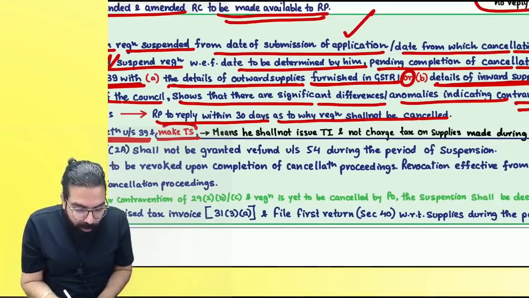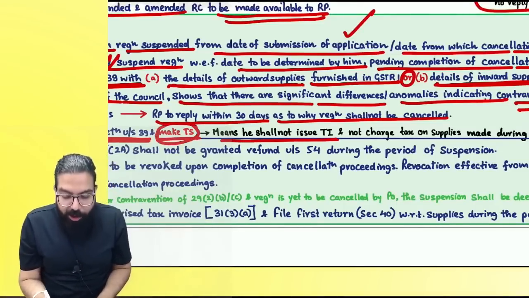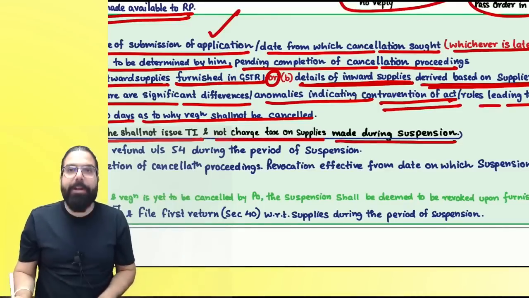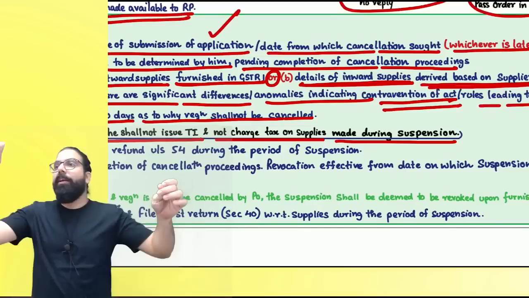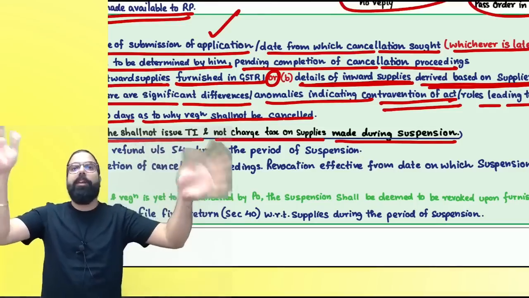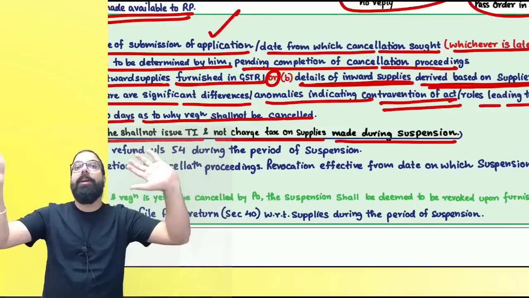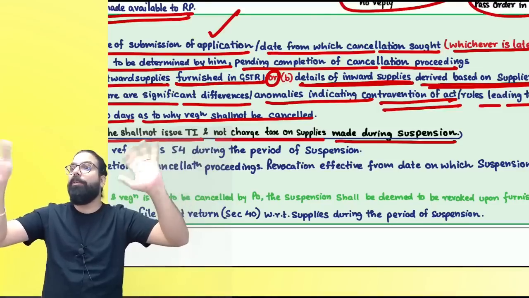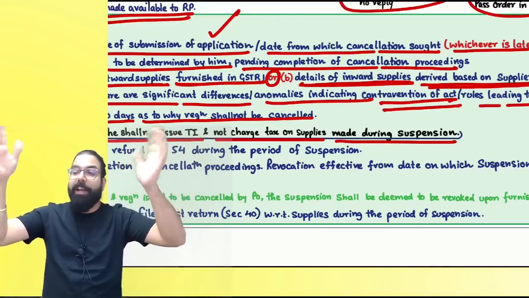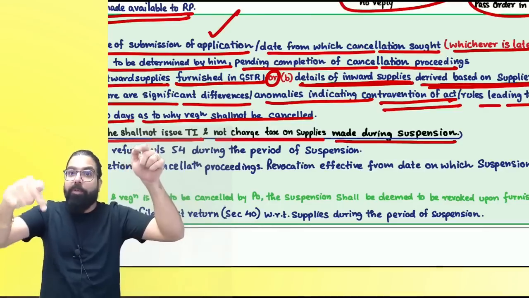Not making any taxable supply means you shall not issue a tax invoice, and you should not charge tax on supplies during the period of suspension. Are we clear? Listen to me very carefully. The officer went ahead and suspended your registration. Your suspension period is going on. During the period of suspension, you can't make taxable supply. You can't give a tax invoice. Are we clear? But can you make supply? Yes. Can you give a normal invoice? Yes.